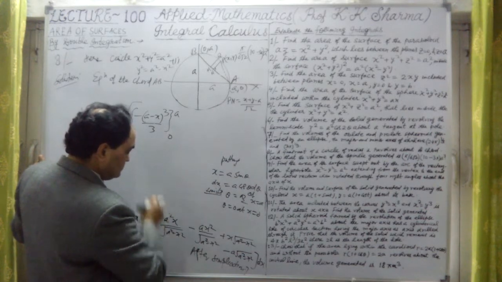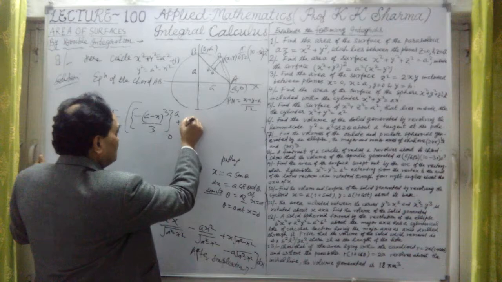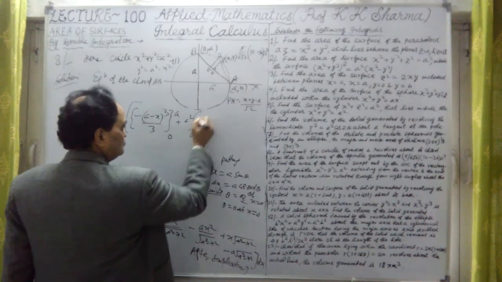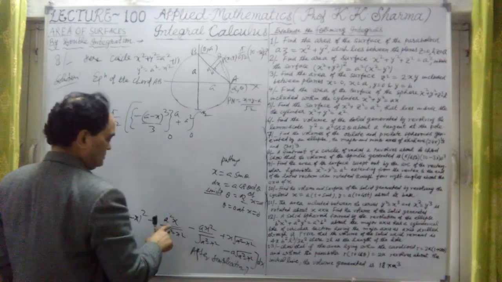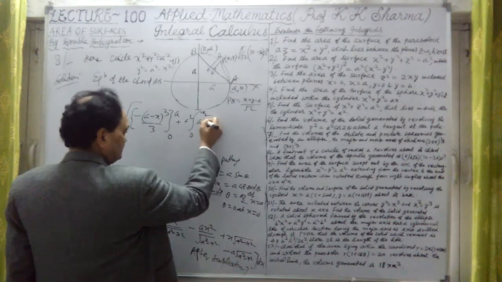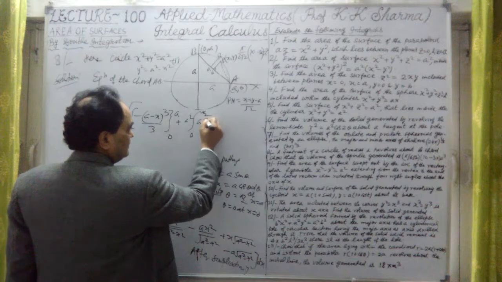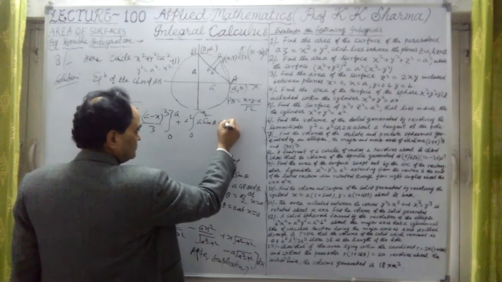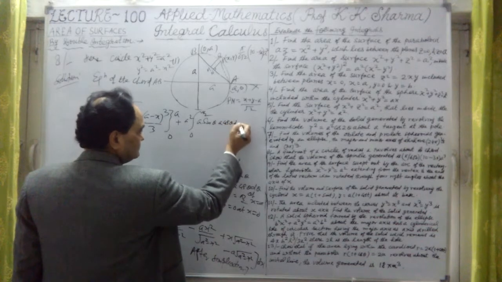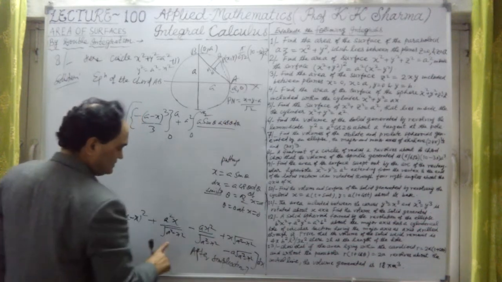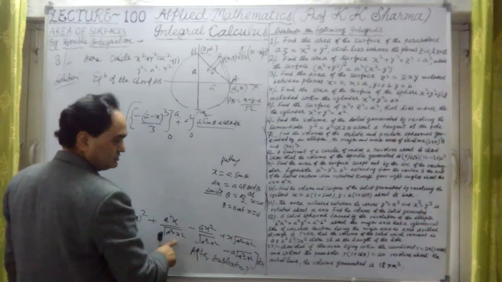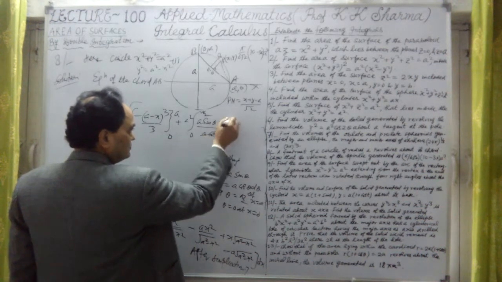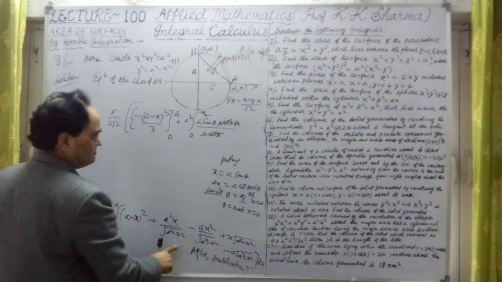In the first one what we get is plus a square, integration 0 to pi by 2, where x is a sin theta, into dx, which is a cos theta d theta, and from the denominator we get a square minus a square sin square theta. That means a cos theta will come out, so this a cos theta cancels out. This is the first step.